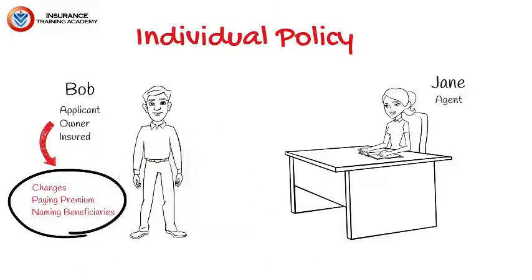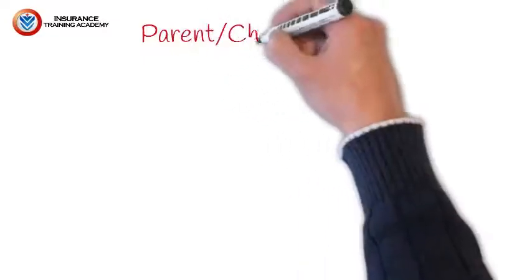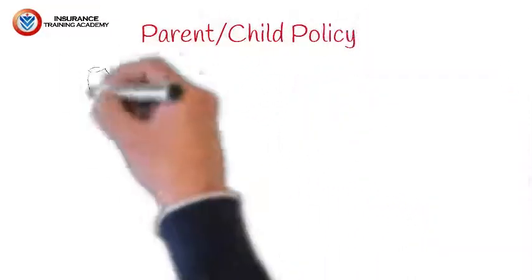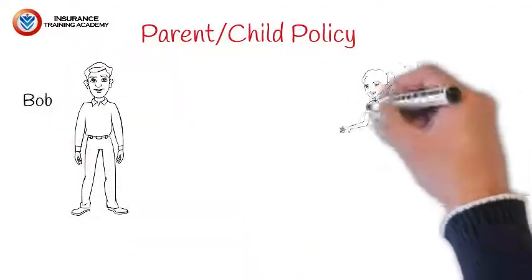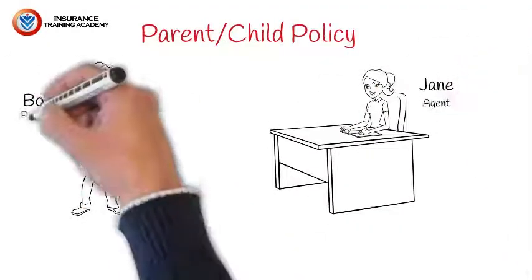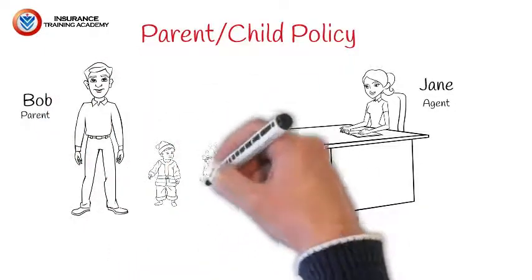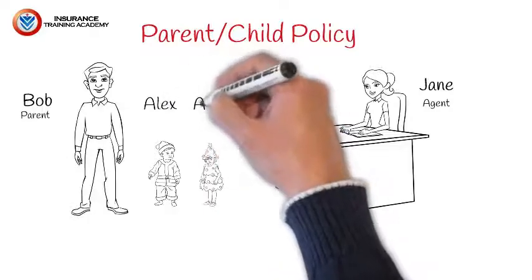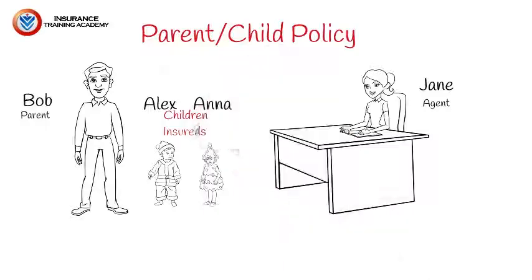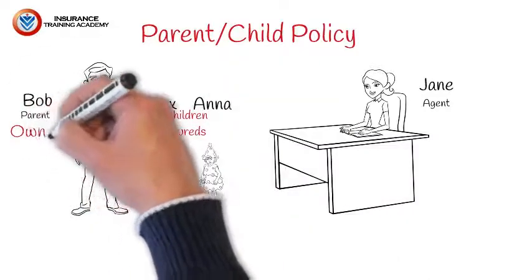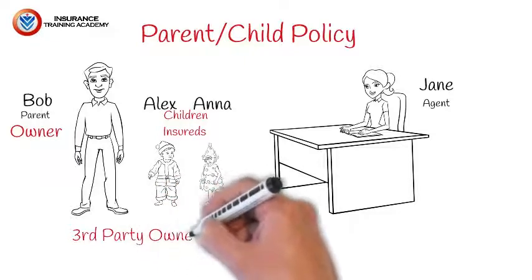Now, let's look at another example where Bob wants to buy a policy on his kids. In this one, Bob is the parent, and Jane is the agent. Bob, as the parent, wants to purchase a policy on his kids. He has two kids, Alex and Anna. Now, in this example, Alex and Anna, the children, will be the insureds under their policy. However, Bob, the parent, will be the owner. This is an example of third-party ownership when they are different people.